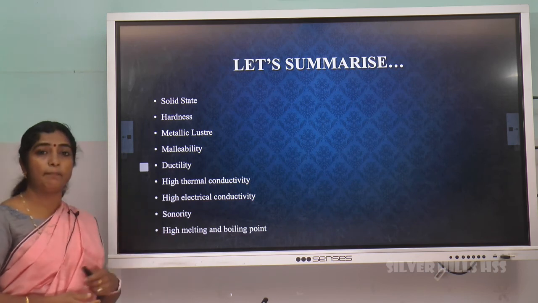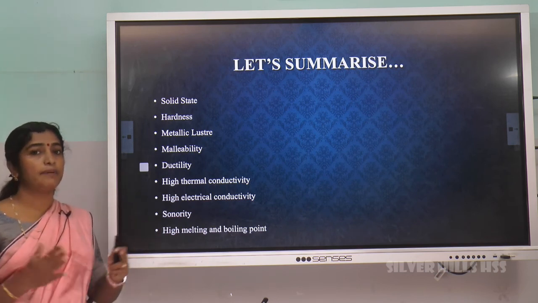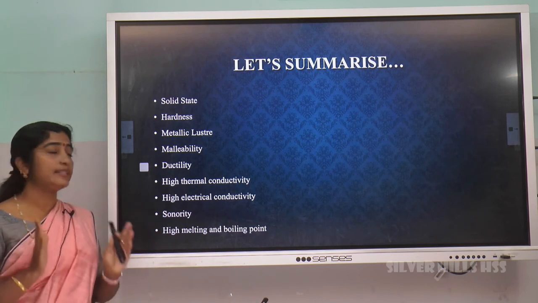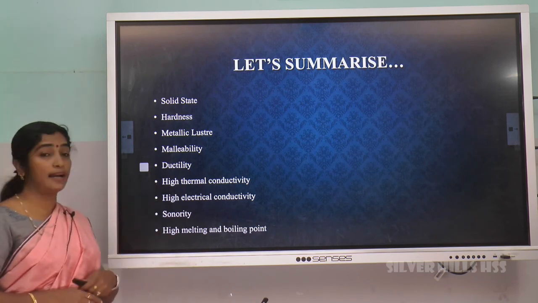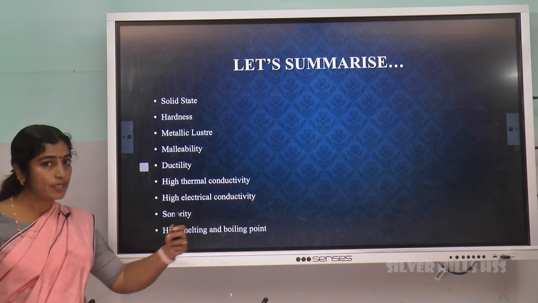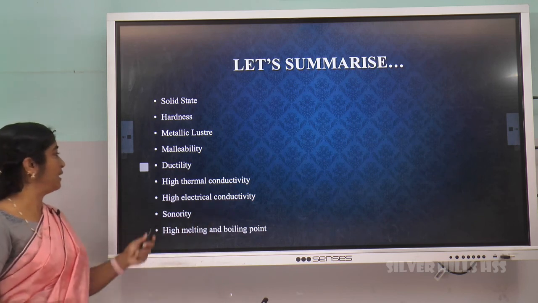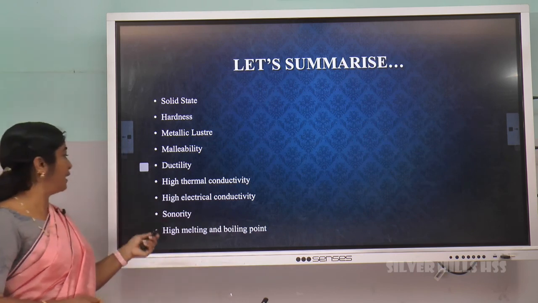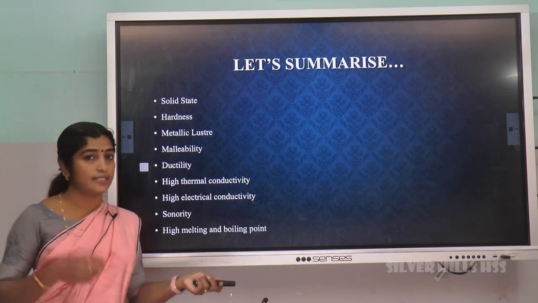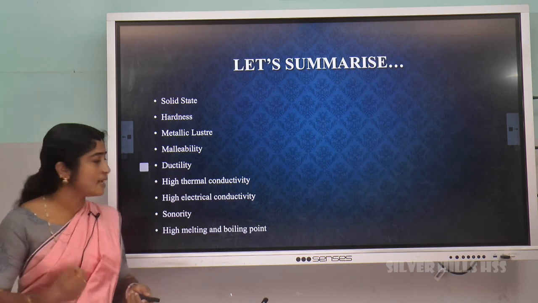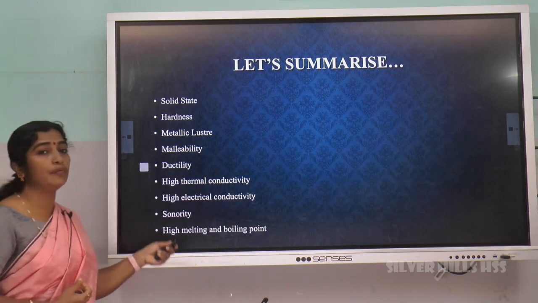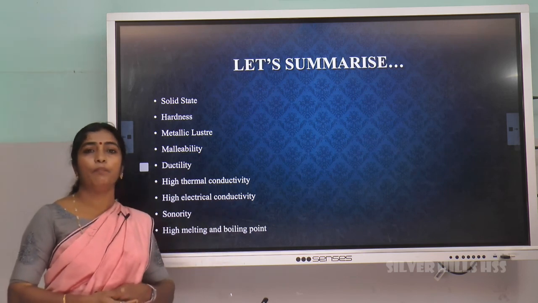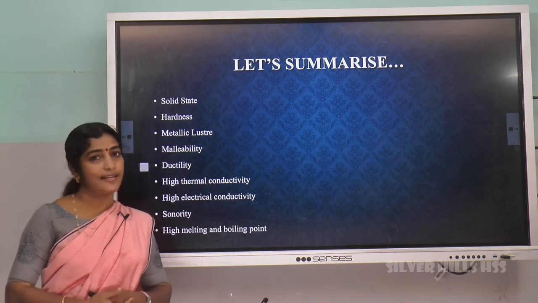They are highly malleable, that is, can be hammered into thin sheets, and they are highly ductile, can be drawn into very thin wires. They have high thermal and electrical conductivity, and they have sonority, that is, can produce a ringing sound, and they have high melting and boiling points. That is the end of this video.